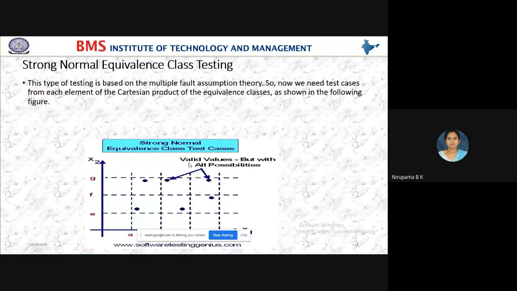Now we have the next type. Next we have strong normal equivalence class testing. Yes, students, in strong normal form, here also whatever the values we take, that should be under the limit only. I will write.